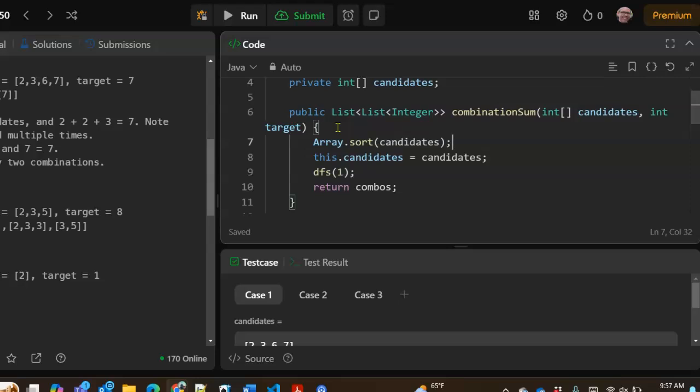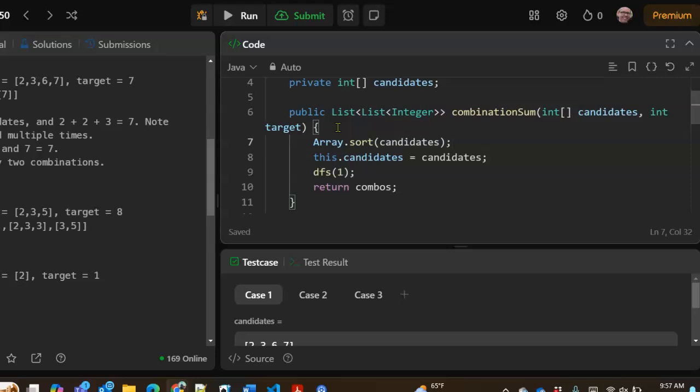So it's just going to get even further past the target. So this helps us prune candidates, because when we're past the target, there's no sense in continuing the search.